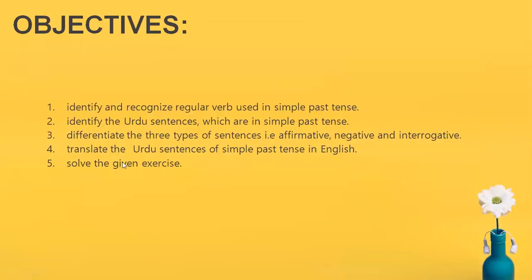Okay, now the objectives for this lesson are: identify and recognize regular verbs used in simple past tense, identify the Urdu sentences which are in simple past tense, differentiate the three types of sentences, that is affirmative, negative and interrogative, translate the Urdu sentences of simple past tense into English, and solve the given exercise.